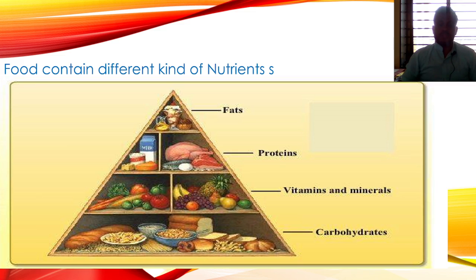We have to consume proper amounts of fat, protein, vitamins, minerals and carbohydrates. Okay, let us study these components one by one.